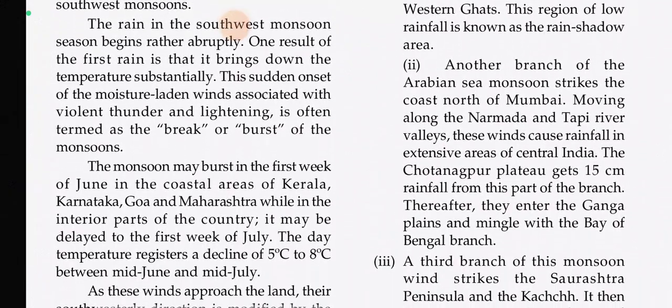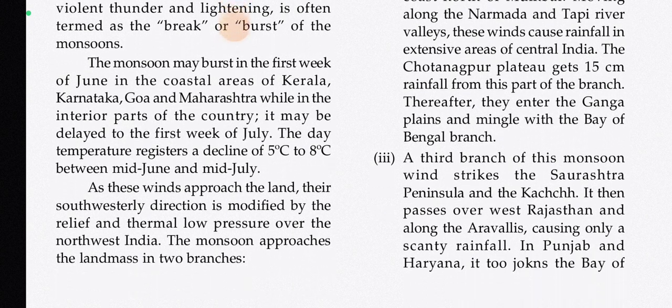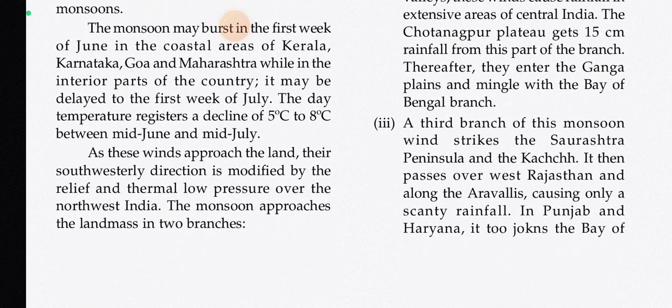The rain in the southwest monsoon season begins rather abruptly. One result of the first rain is that it brings down the temperature substantially. This sudden onset of the moisture-laden winds associated with violent thunder and lightning is often termed as a break or burst of the monsoon. The monsoon may burst in the first week of June in the coastal areas of Kerala, Karnataka, Goa, and Maharashtra, while in the interior parts of the country it may be delayed to the first week of July. The day temperature registers a decline of 5 degrees Celsius to 8 degrees Celsius between mid-June and mid-July.